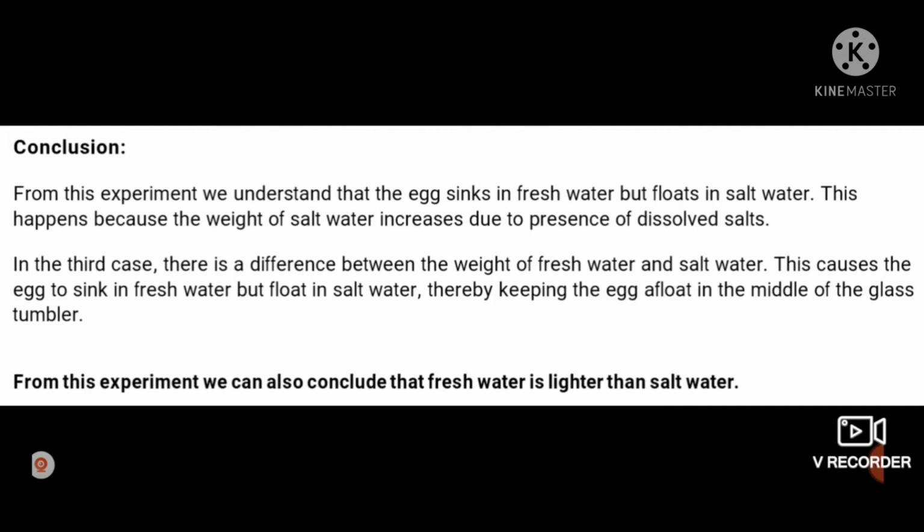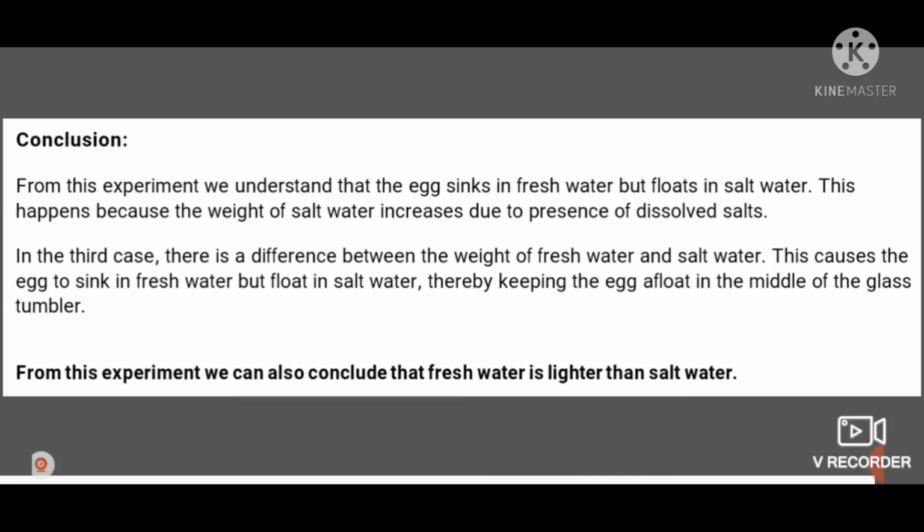From this experiment, we understand that the egg sinks in fresh water but floats in salt water. This is the first conclusion we are getting. This happens because the weight of salt water increases due to presence of dissolved salts. When we add salt to the water, the weight of the complete water present in that glass is increased.